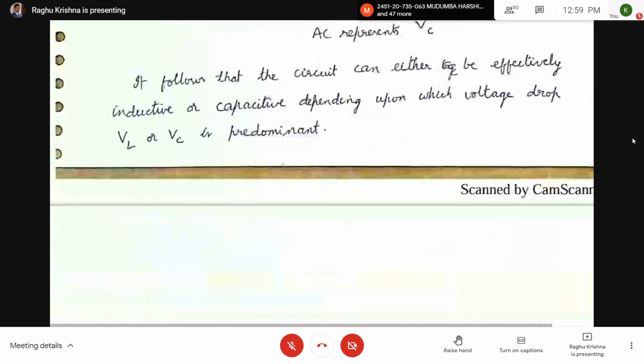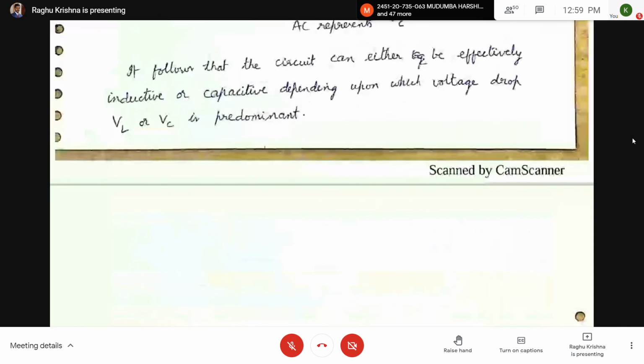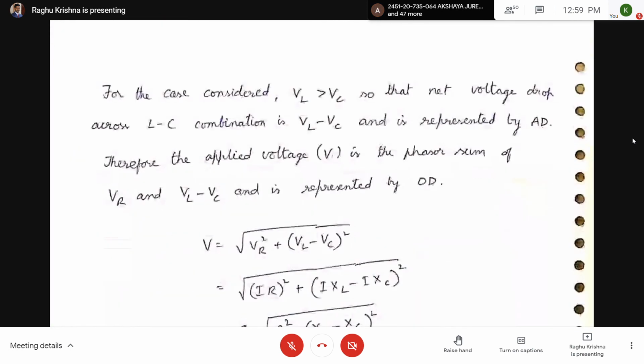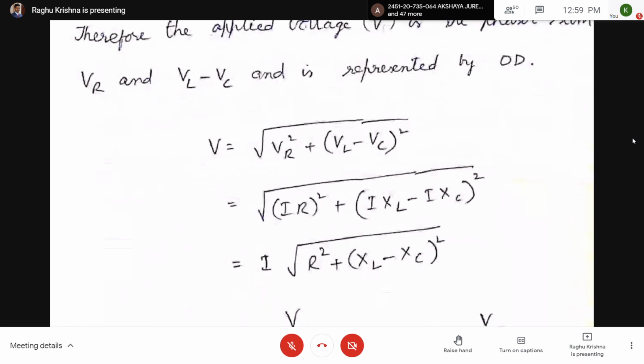So this is about RLC circuits. If you want the applied voltage, it is taken as the square root of VR squared plus VL minus VC whole squared.